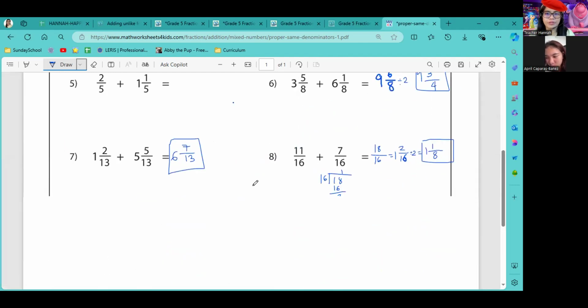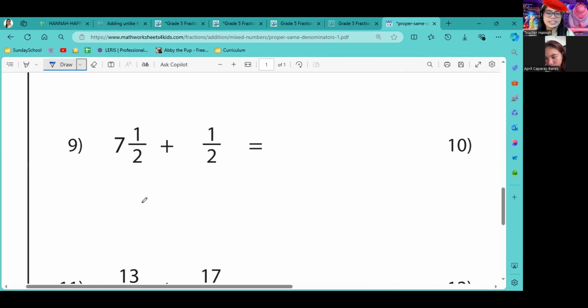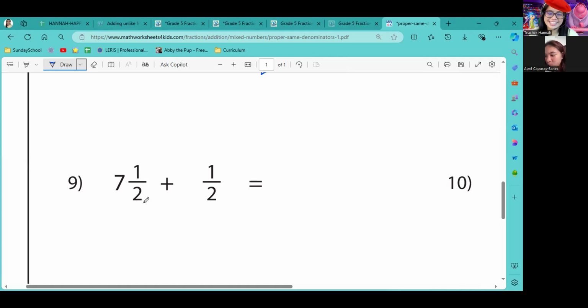Okay, wow, you're almost done with your worksheet. So let's do number 9, a little bit easier. 7 and 2 over 2. So 2 divided by 2 is 1. So 2 minus 2 is 0.